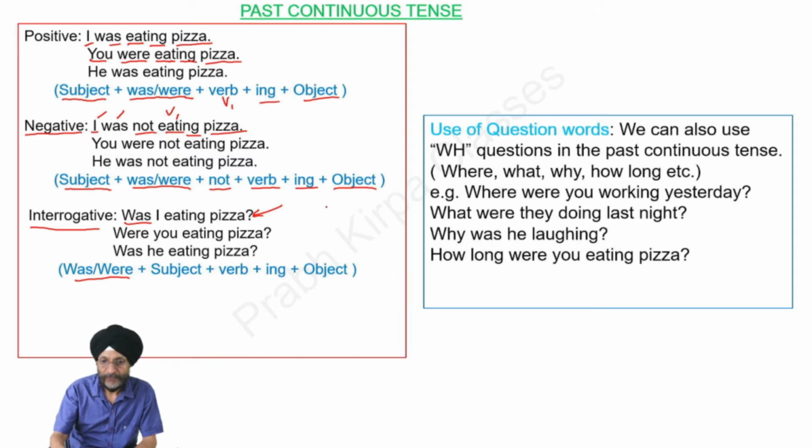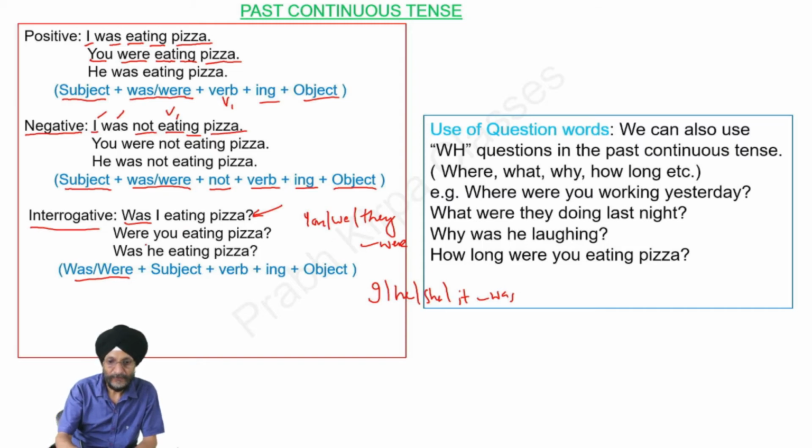As already told, when the subject is you, we, they, we have to use were. In the case of I, he, she, it, we use was. So here we are using were. Were you eating pizza? In the case of subject is third person, he, she, it is the third person, so we start the question with was. Was he eating pizza?